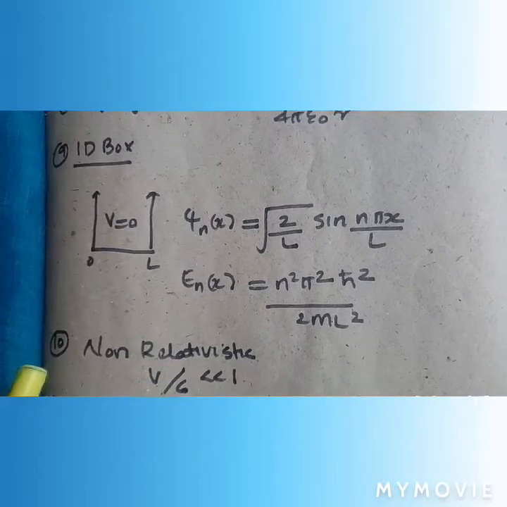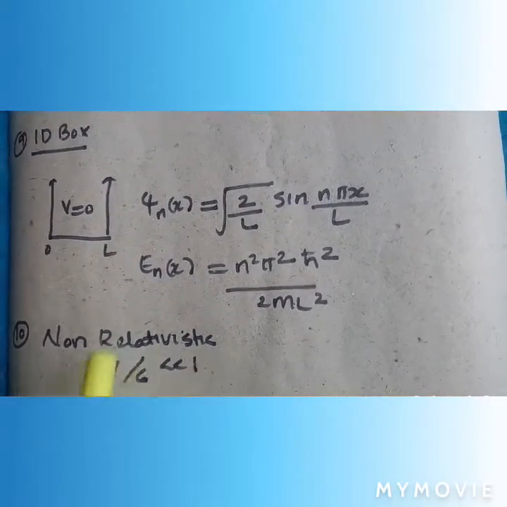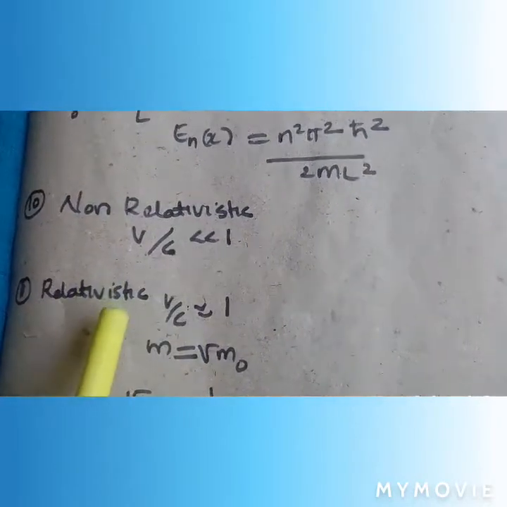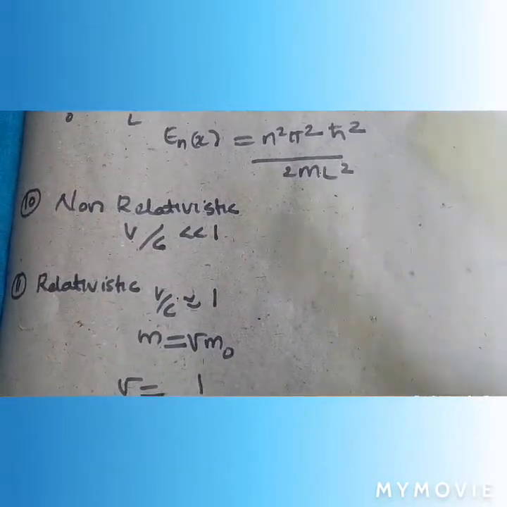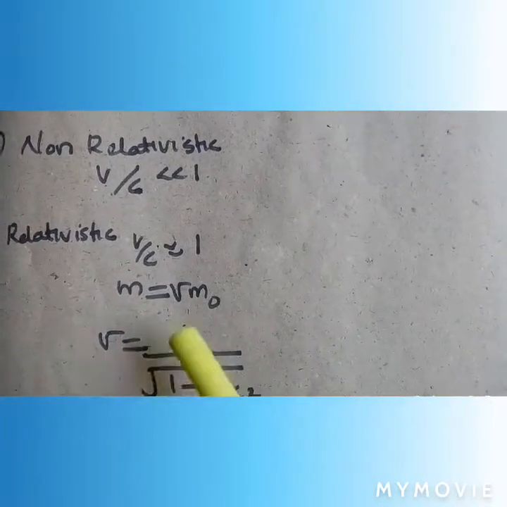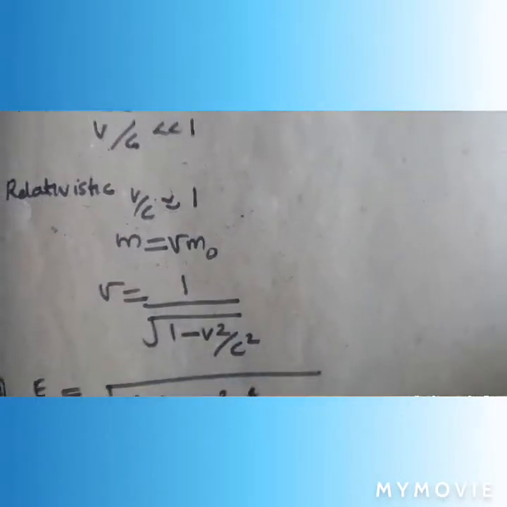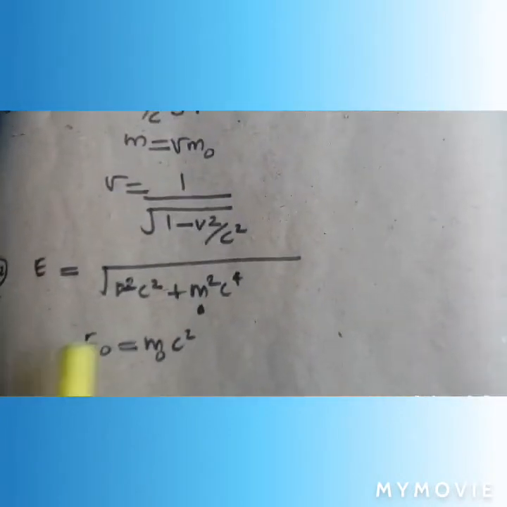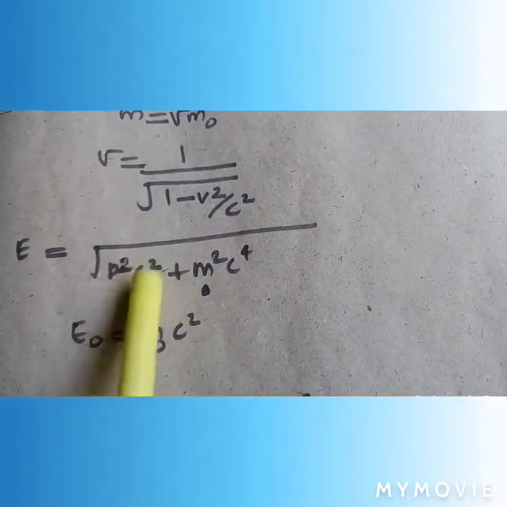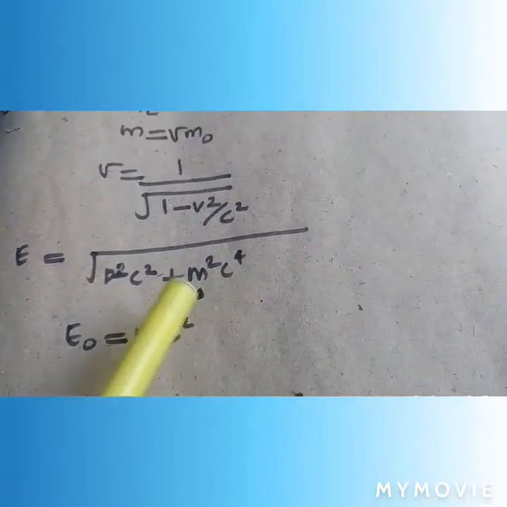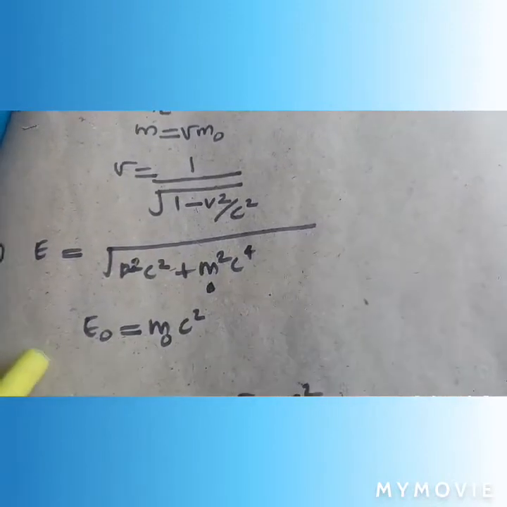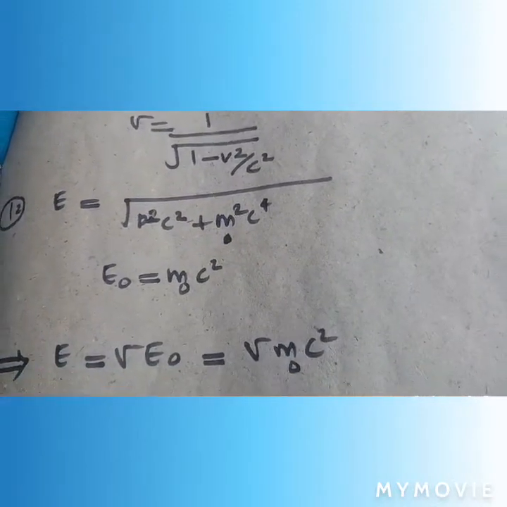For non-relativistic, we consider the condition that v by c is very much less than 1. For relativistic, v by c is comparable to 1. For a relativistic body, mass m is equal to gamma m naught. Gamma is equal to 1 by under root 1 minus v square by c square. Energy of a relativistic particle is under root p square c square plus m naught square c power 4. P square c square is the square of kinetic energy. m0 square c power 4 is the square of rest mass energy. E0 equals m0 c square is the rest mass energy.